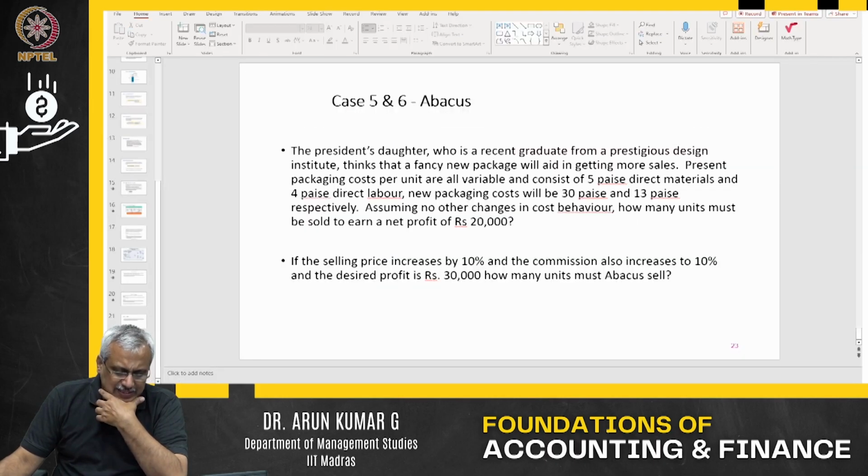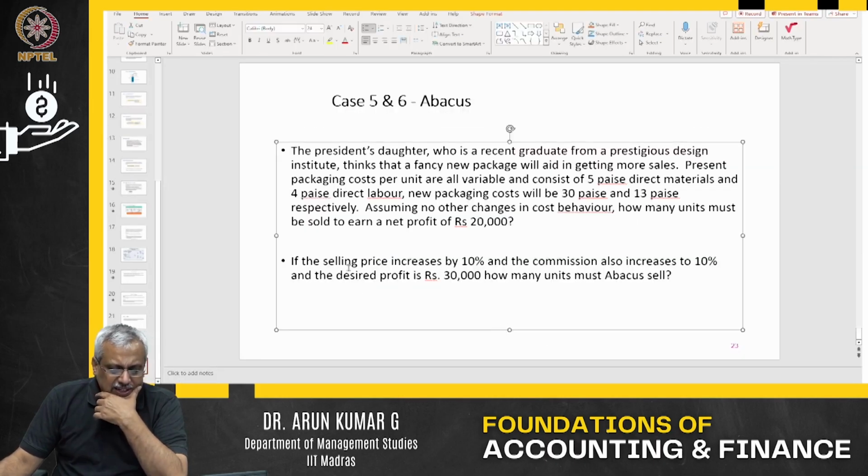So let's go back to question 6. If selling price increases by 10%, commission also increases by 10%, and the desired profit is 30,000, how many units must a baker sell?